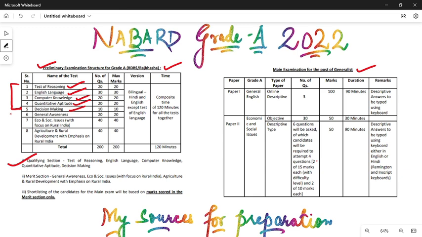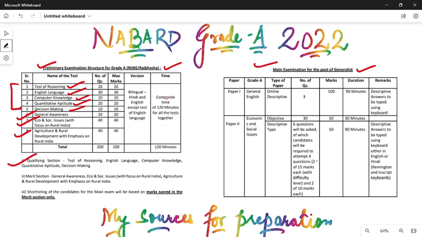in the mains examination. But the main subjects that you need to put more focus on, that you need to score more on, is the general awareness section, economic and social issues section, and the agriculture and rural development section. These 3 sections should be prepared very vigorously, and you should score way beyond the cutoff in order to get yourself into the mains examination here.